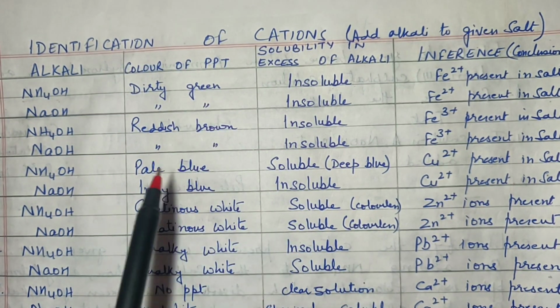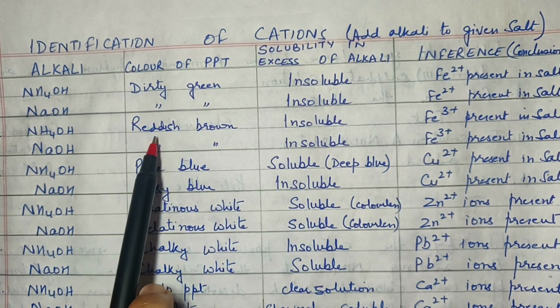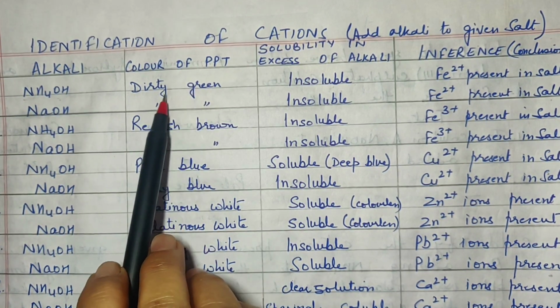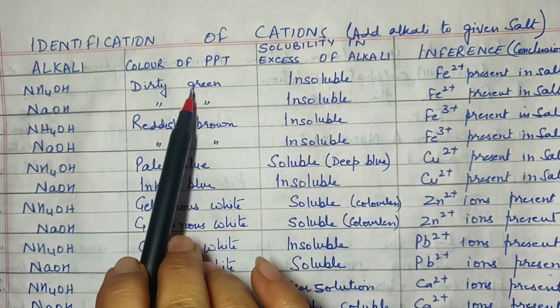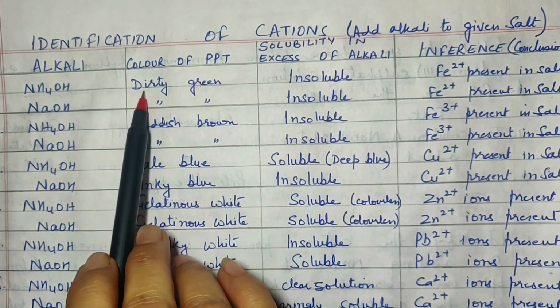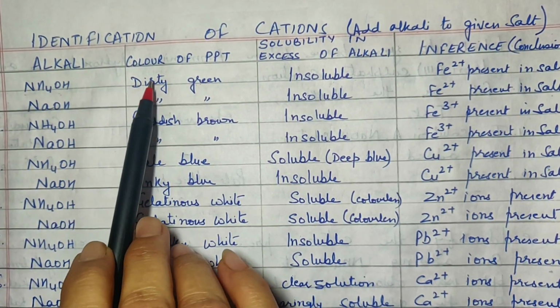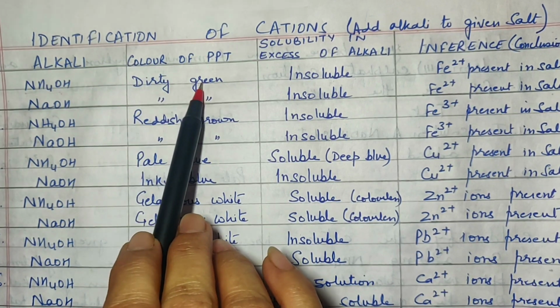Because the board people, when they are marking their papers, are very, very particular about the color. So if the color is dirty green and you just write green, they may not grant it to you. So write dirty green only. I hope you understand the meaning of dirty green: it means a blackish tinge of green.